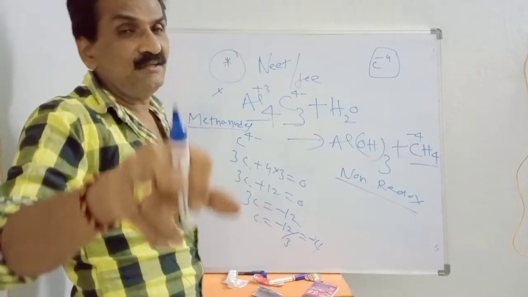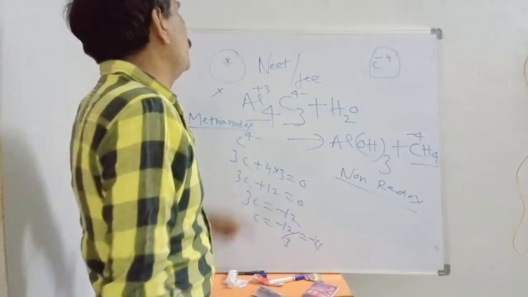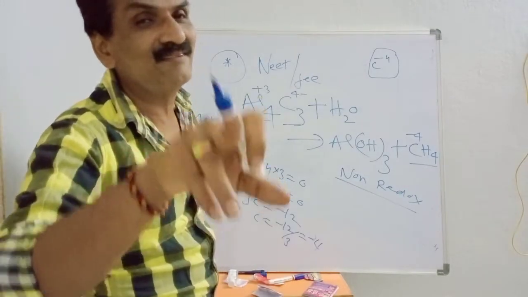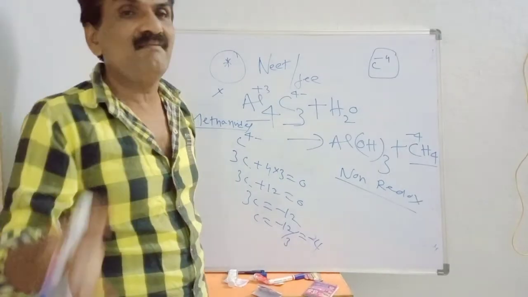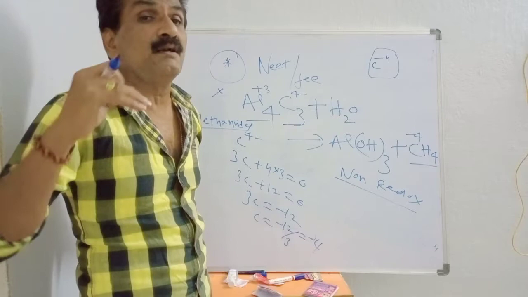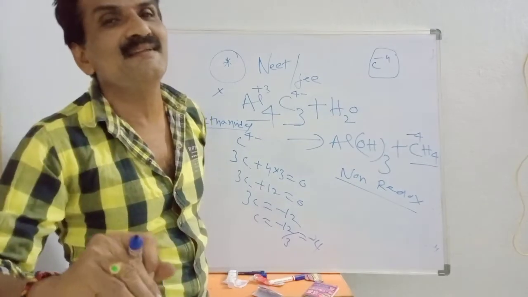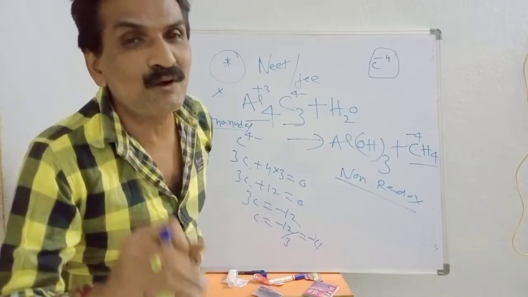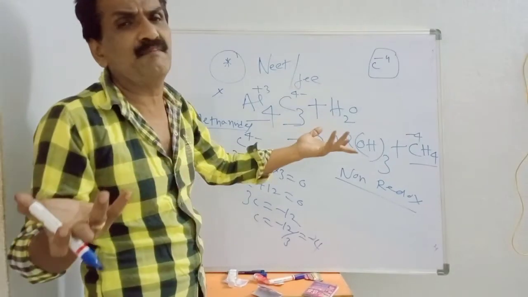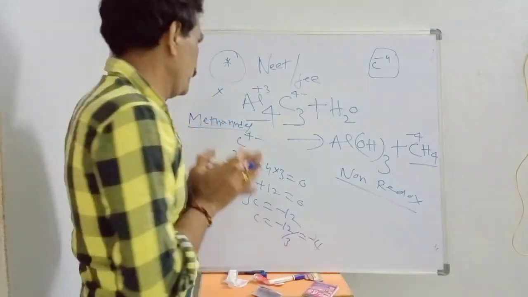In this reaction we observe methane, so this compound is called a methanide. Whenever a compound undergoes hydrolysis and gives methane, I call it a methanide. There is no change in oxidation number, so it is a non-redox reaction.